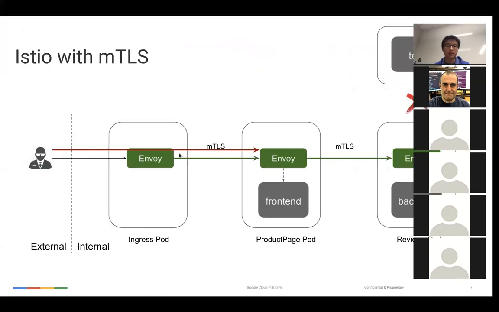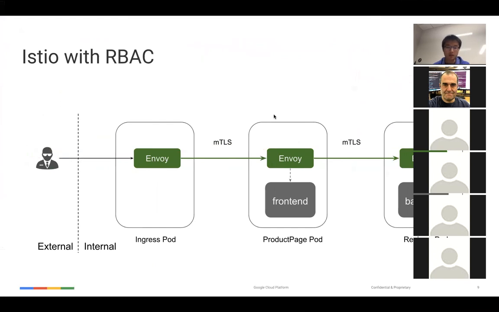The next step I want to show you guys is the RBAC. RBAC is, once we have mTLS, which means identity is propagated to the other side, we can do RBAC. So RBAC right now by default is deny. So once we enable RBAC, if you don't specify any access policies, you see that nobody can access anyone. So ingress cannot access the product page, and the product page cannot access the reviews. So let's take a look. And of course, after that, I will specify some access rules.